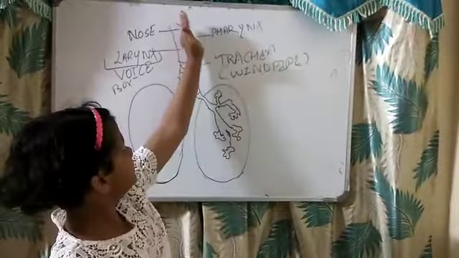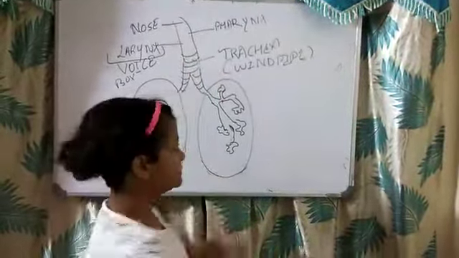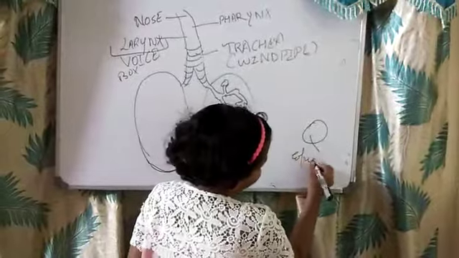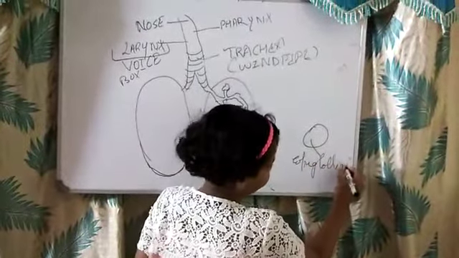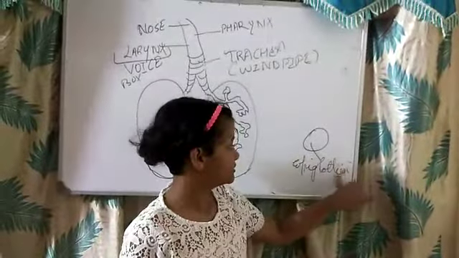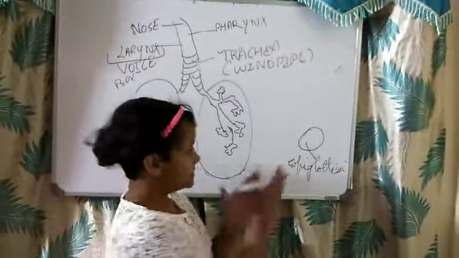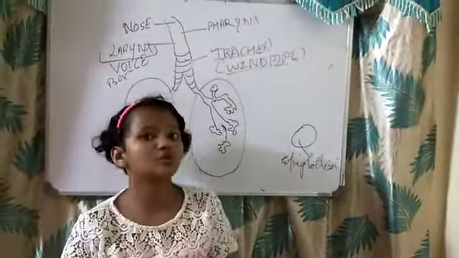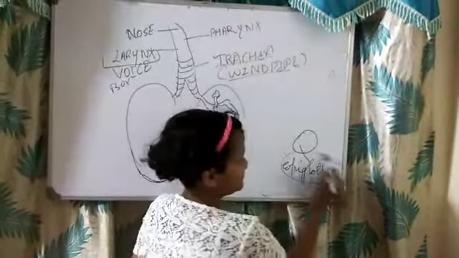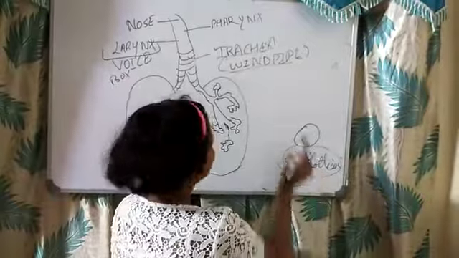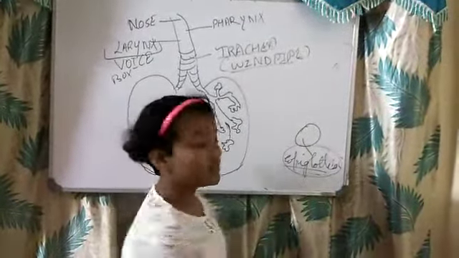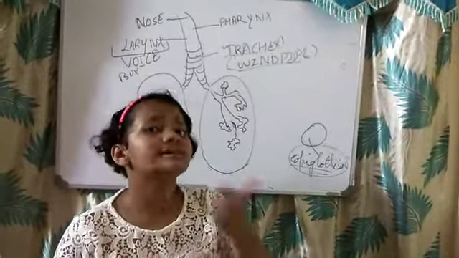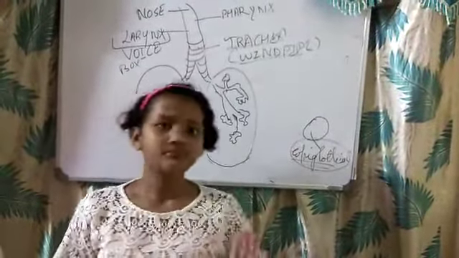Here there is one more thing present, which is the epiglottis. What is its work? The trachea is the windpipe, and the food which we swallow should not go into the windpipe, otherwise it can cause many diseases. So the epiglottis covers the trachea so that when you swallow food, it does not go into the windpipe.